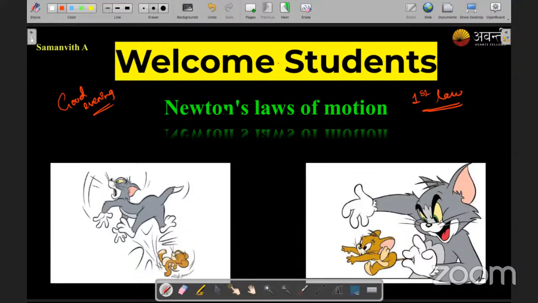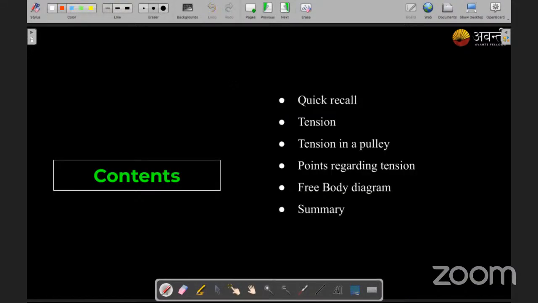As I said in the last class, we are not going to directly jump into the second law of motion until we study certain terminologies. These terminologies are very important to understand the numericals based on the first law and the second law. Whatever we studied yesterday and are studying today is very important for your numericals.